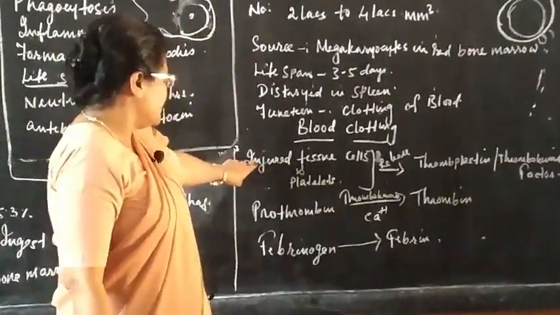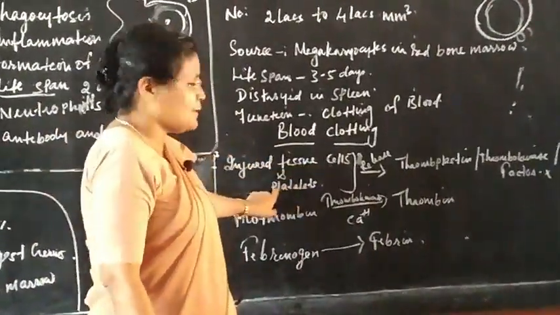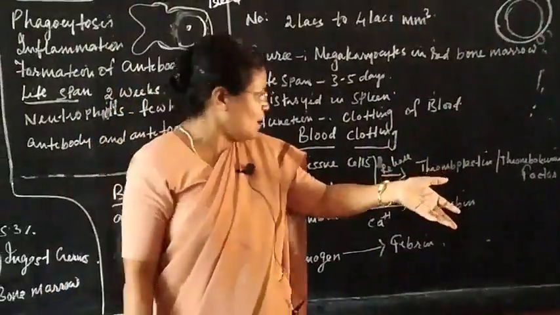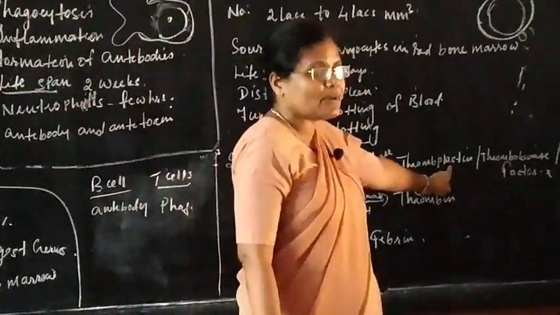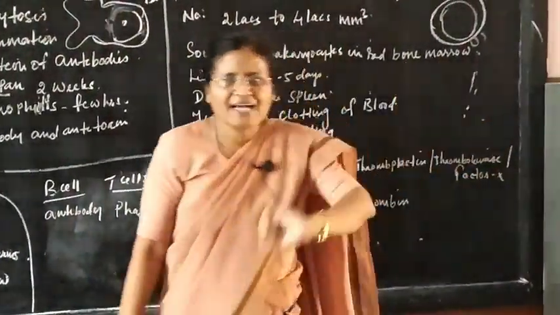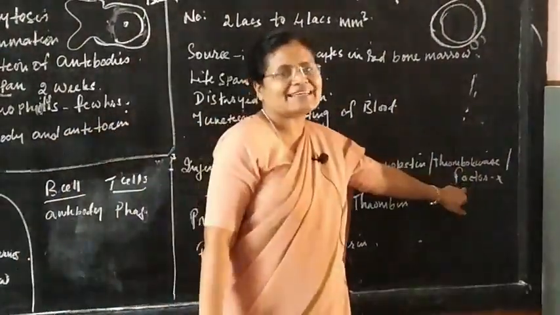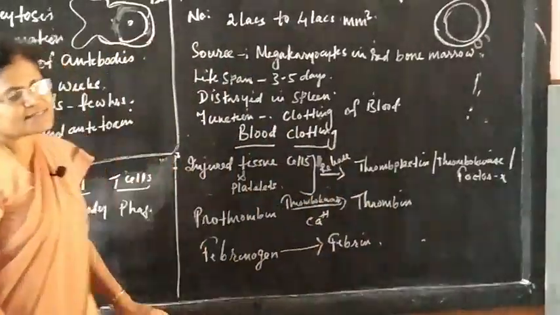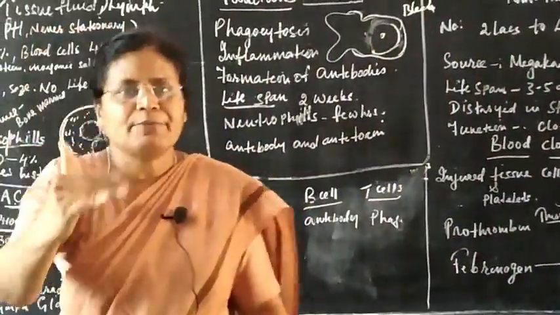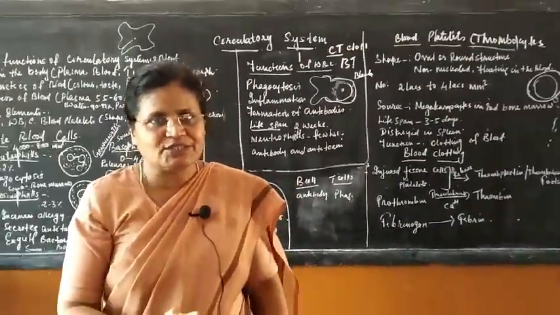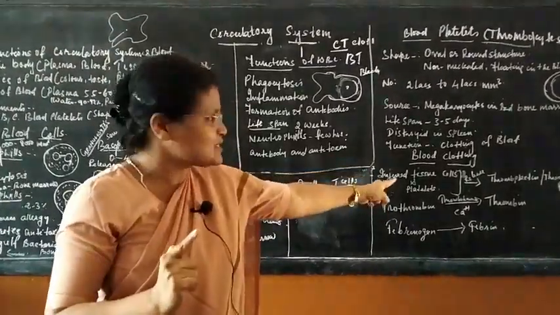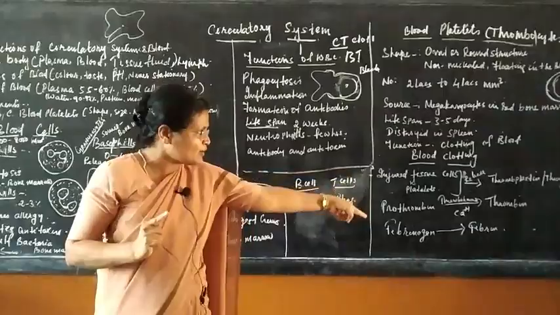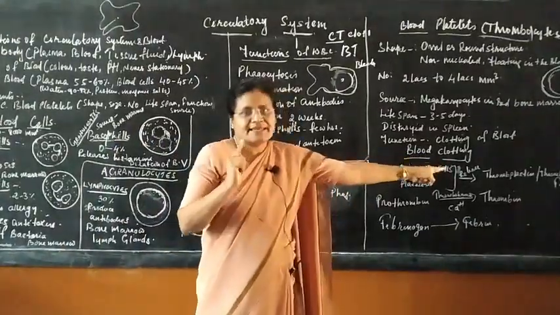You see, the injured tissue and the platelets are coming out. Immediately the platelets release a substance called thromboplastin or thrombokinase, nowadays also called factor X. I repeat, the first step of blood clotting is at the site of injury: the blood platelets release thromboplastin or thrombokinase or factor X.